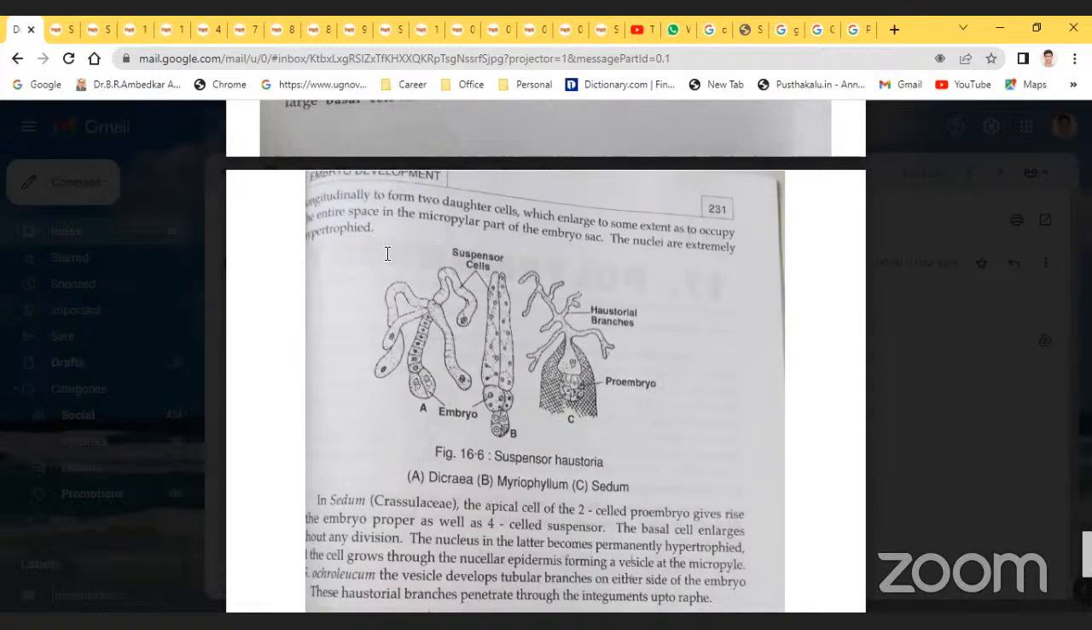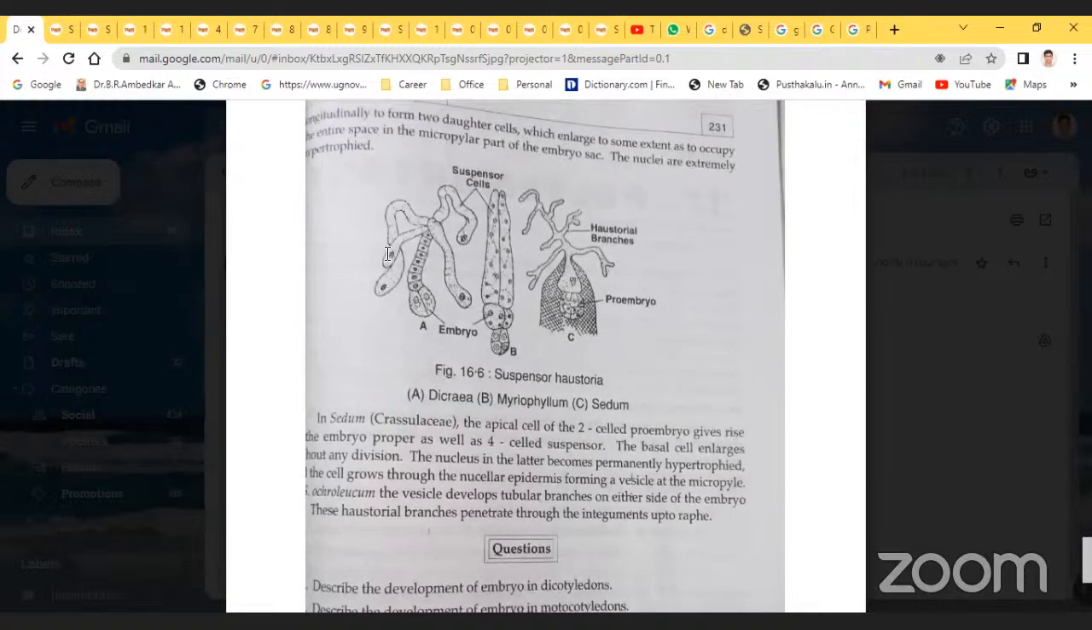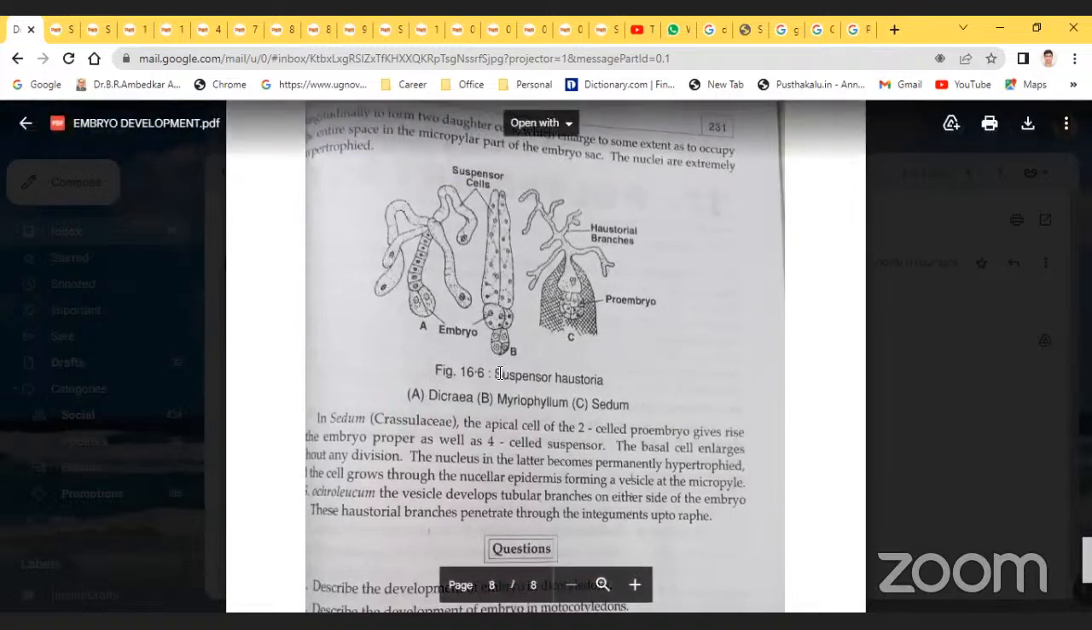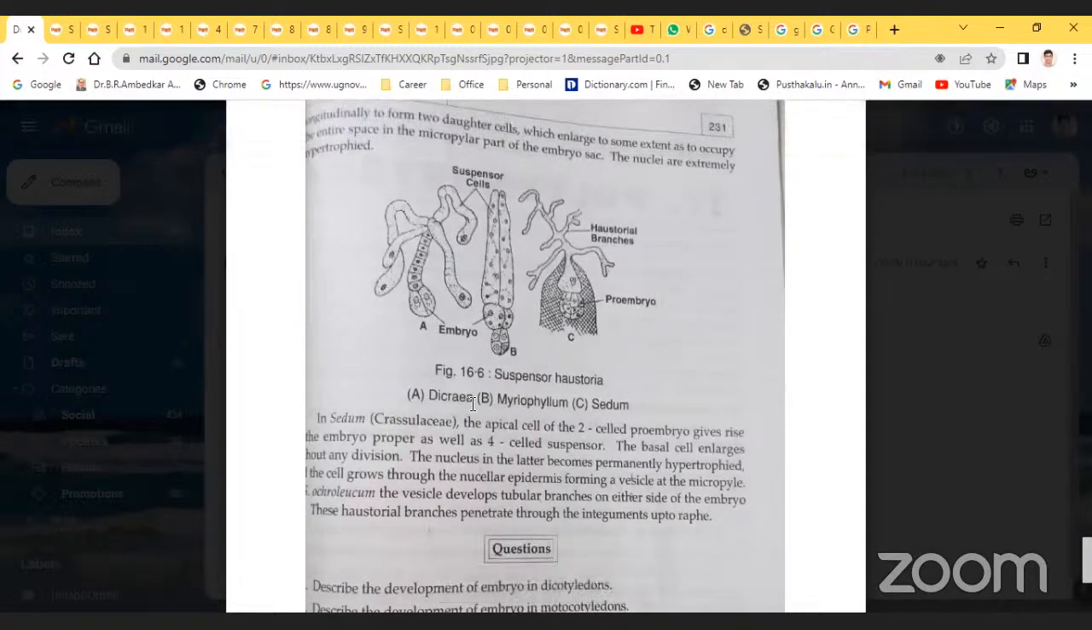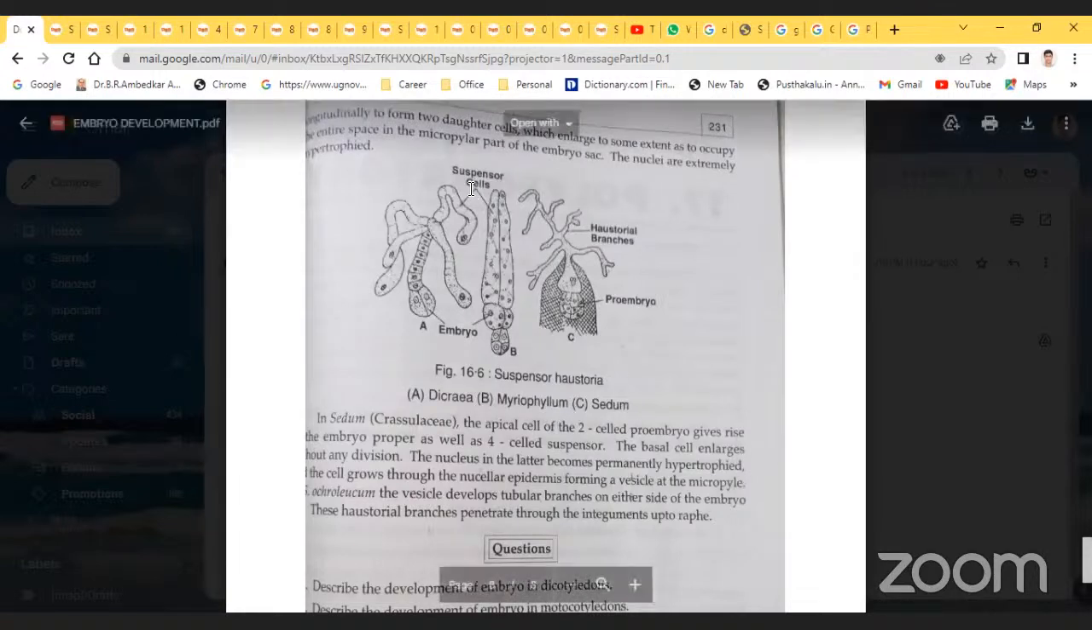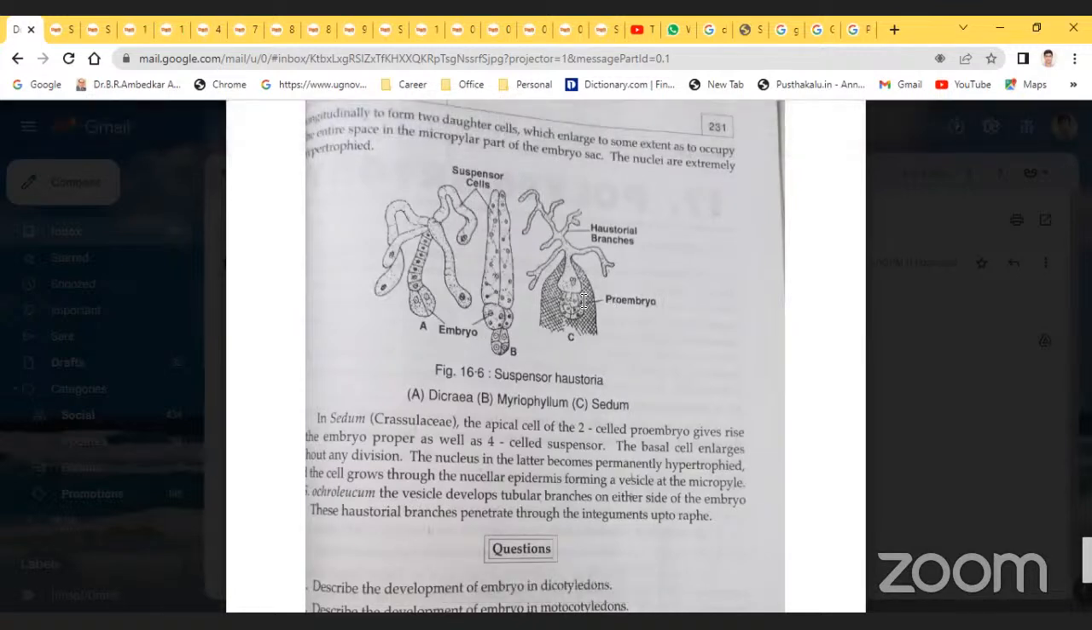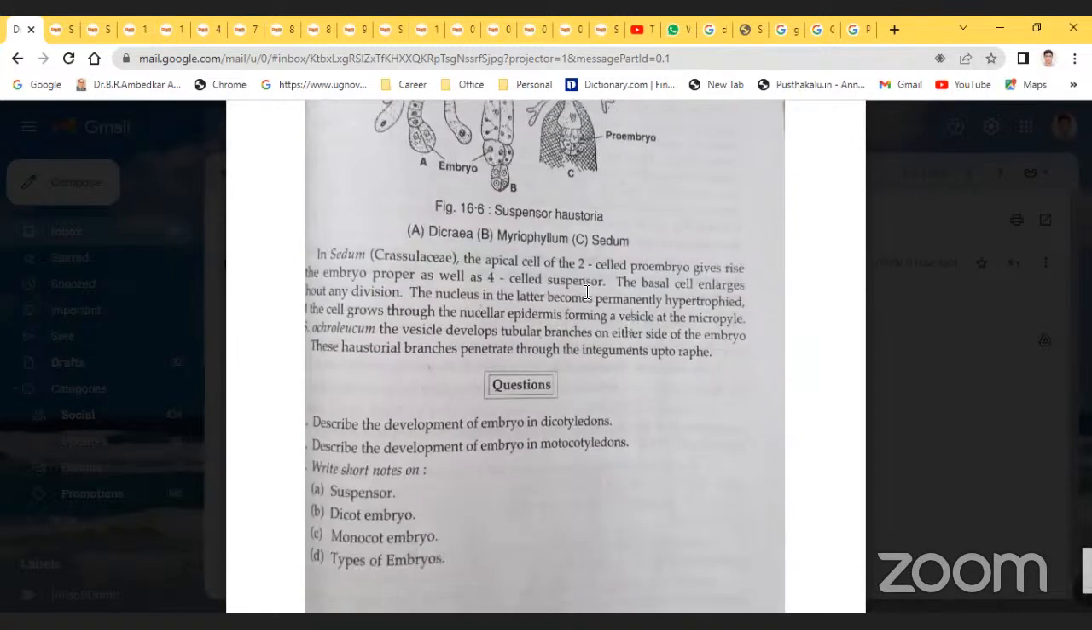So here two diagrams are there. These are the suspensor haustoria. The first one is Myriophyllum and the other is Sedum. These are the key differences. These are the suspensor cells. These are the embryo, these are the proembryo. These are haustorial branches. Sedum belongs to the family Crassulaceae.